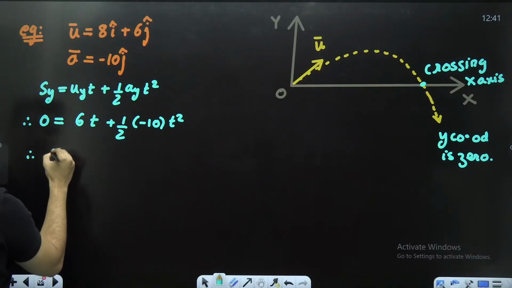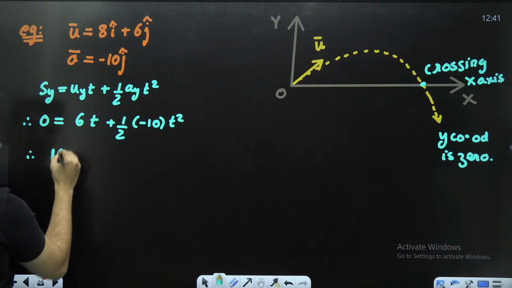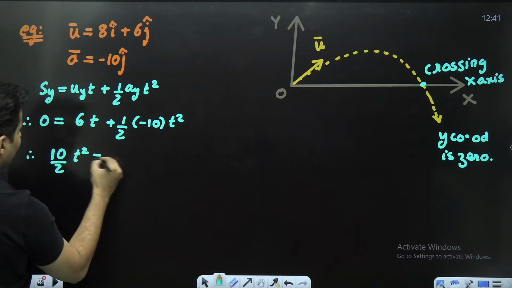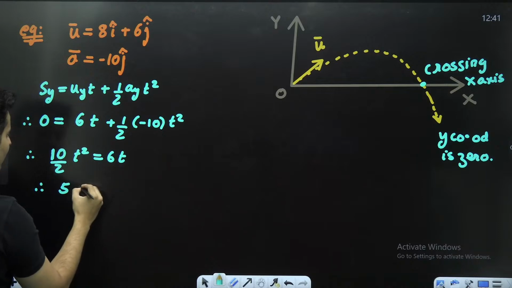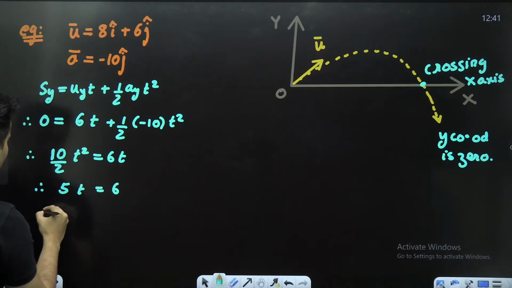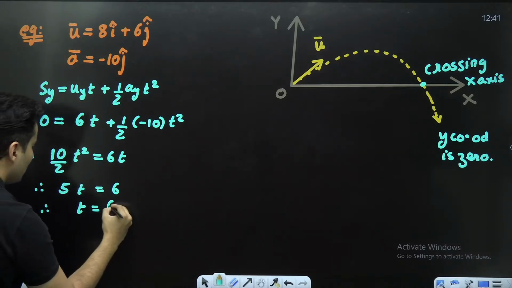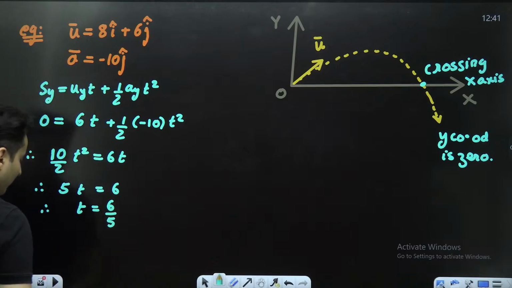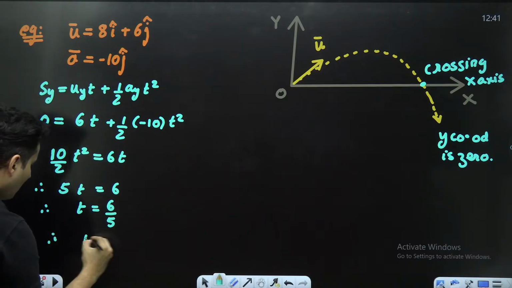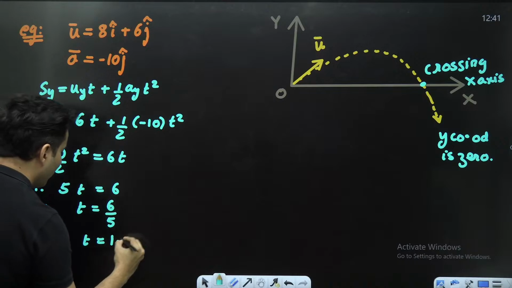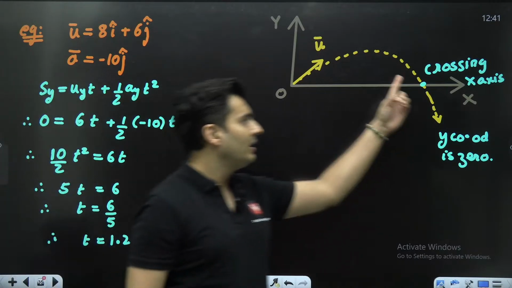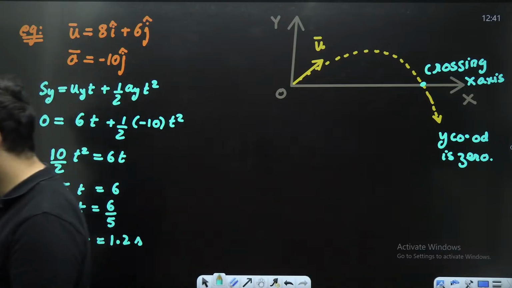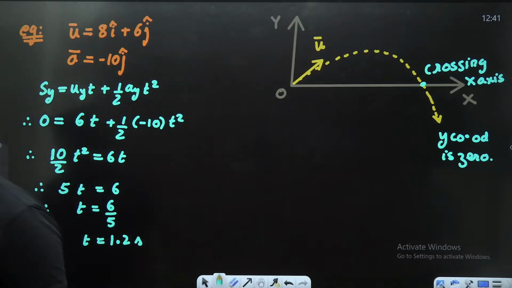So it will become 10 by 2 t square is equal to 60. 10 by 2 is 5. T and t will cancel. It will become basically 6. So time will become 6 by 5, which is basically 1.2 seconds. So at 1.2 seconds, it will cross it.